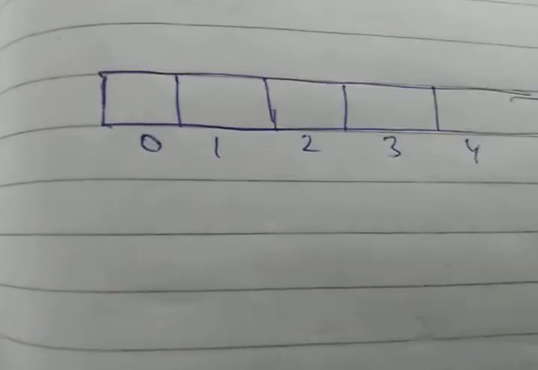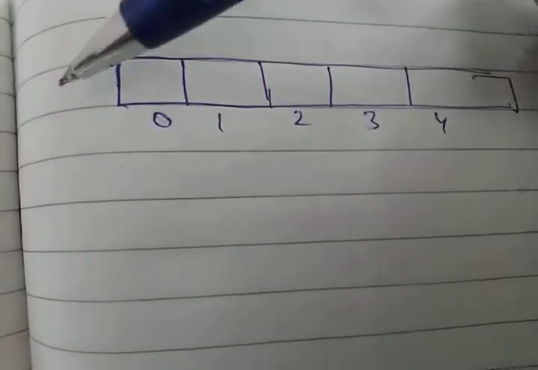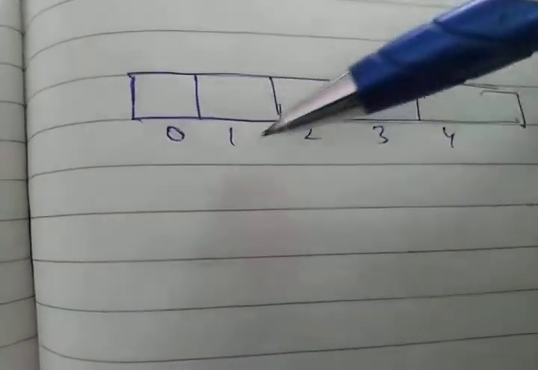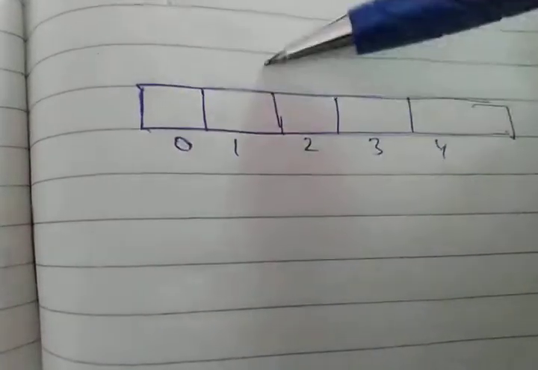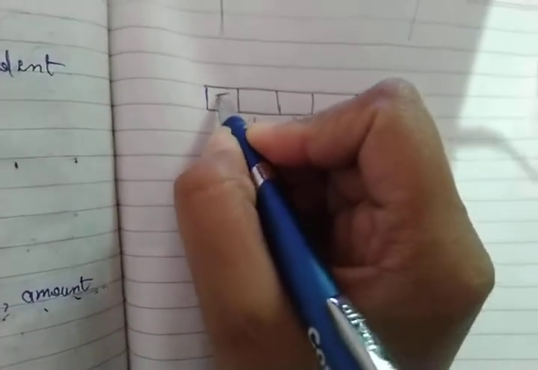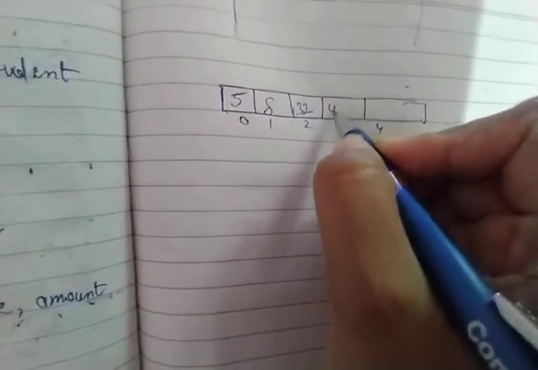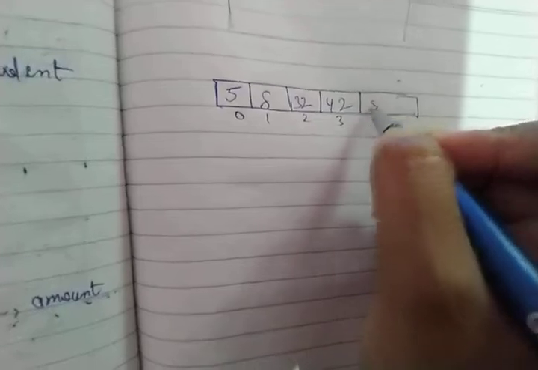See students, here I am taking the example of a 1D array in which I have taken this data row-wise, and we have 5 columns: 1 2 3 4 5. So the 1D array representation is very simple and clear to all, because in this we are simply storing the data at different index positions.